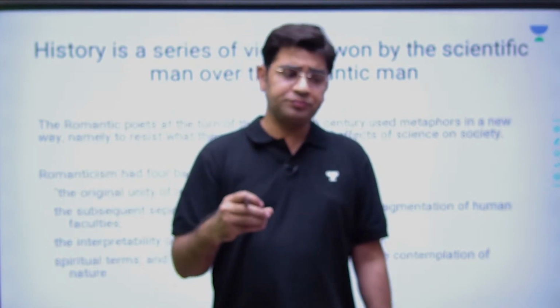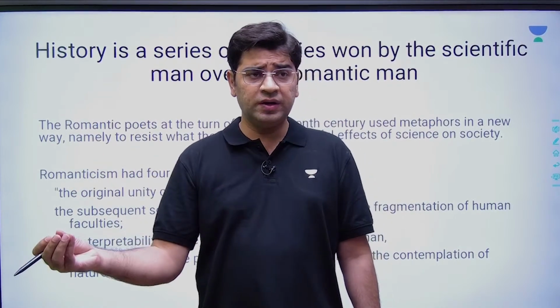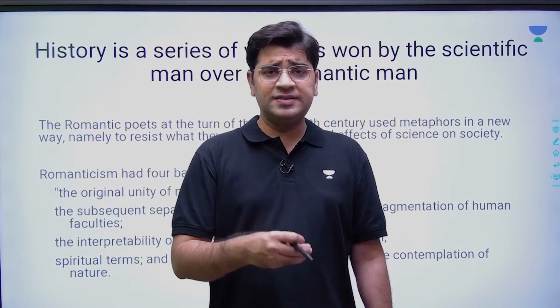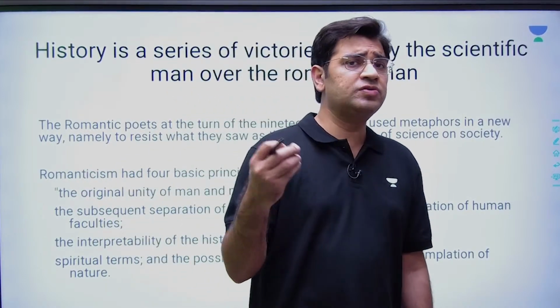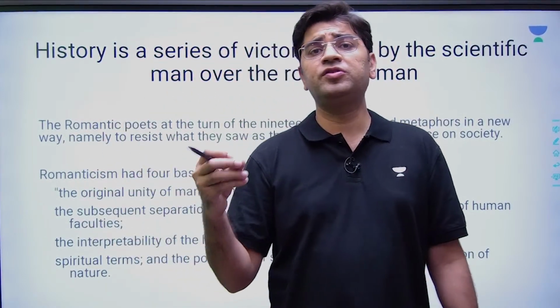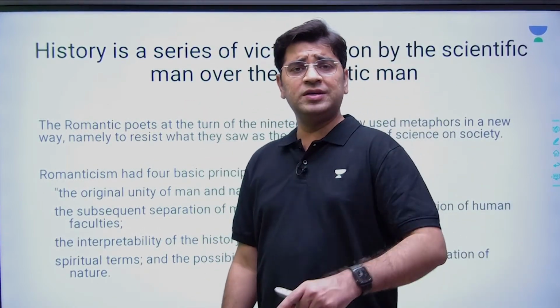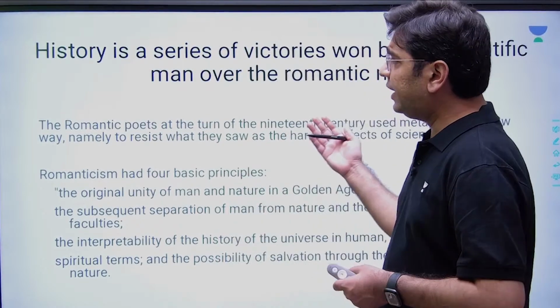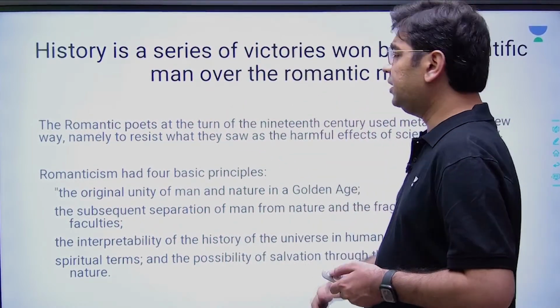This is where Wordsworth is saying romanticism means you have to love the nature as well. Science is something, but at the same time you have to ensure that science should not be misused. Science should be used for the benefit of nature, for the benefit of sustainable living. So this whole debate rests around that there has been a victory of the scientific man over the romantic man.